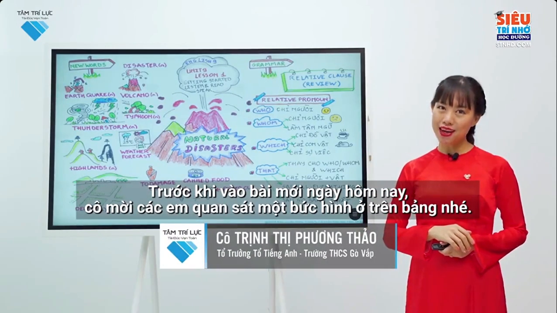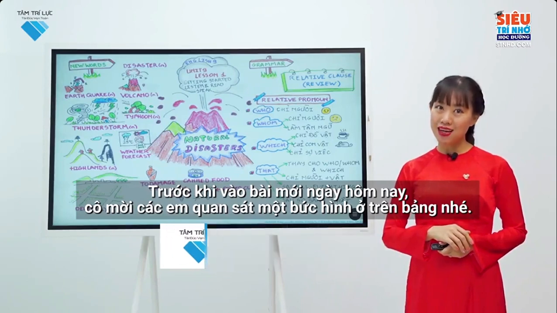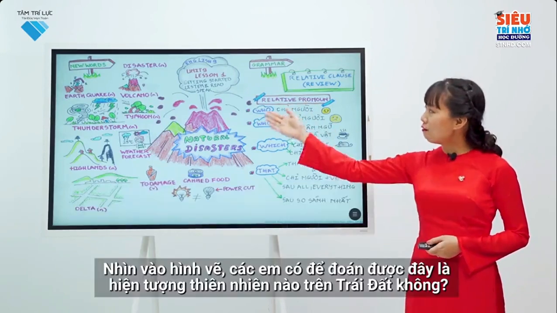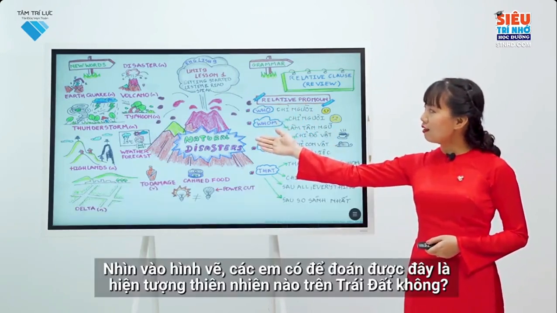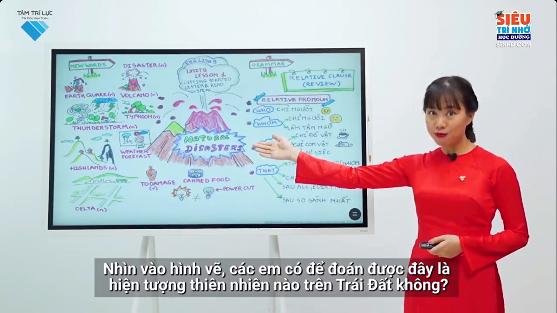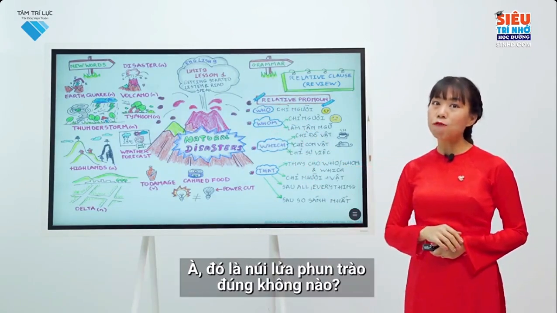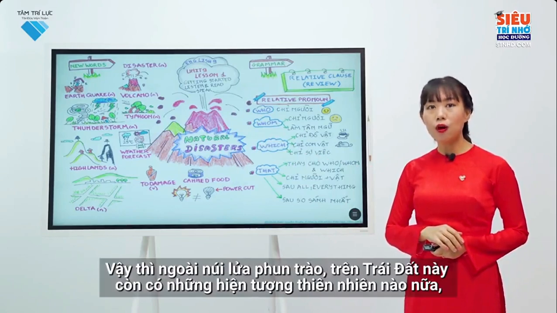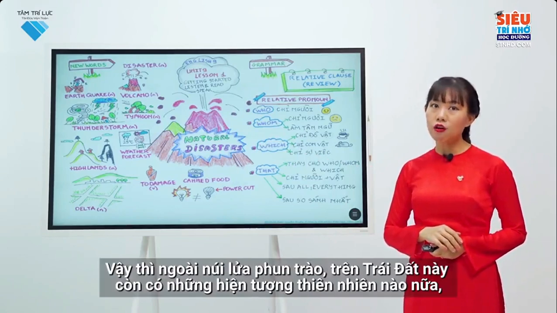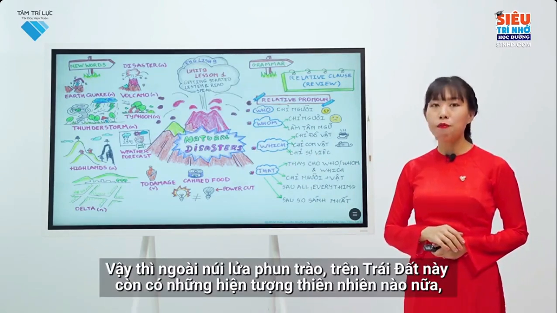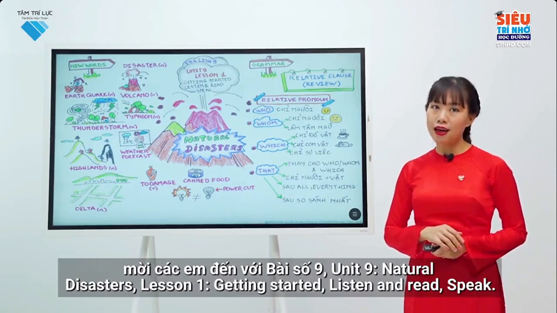Before coming to today's lesson, let's look at the picture on the board. Looking at the drawing, can you guess what natural phenomenon on Earth this is? It is a volcano eruption, right? So besides volcano eruption, what are other natural phenomena on Earth? Let's come to Unit 9, Natural Disasters. Lesson 1, Getting Started. Listen and read, speak.